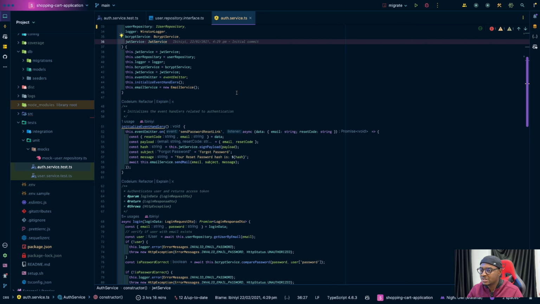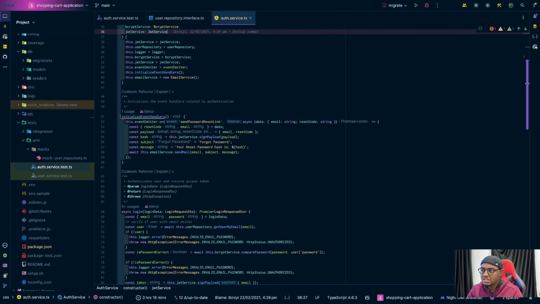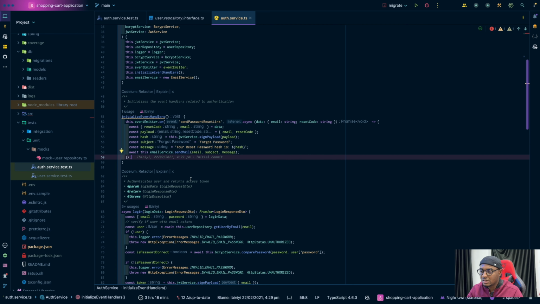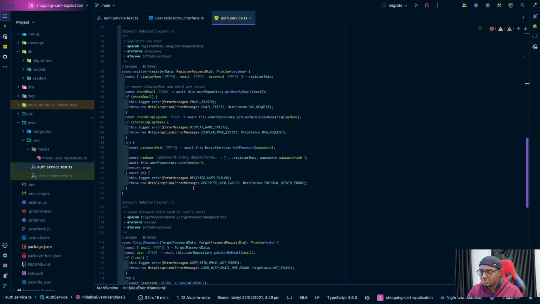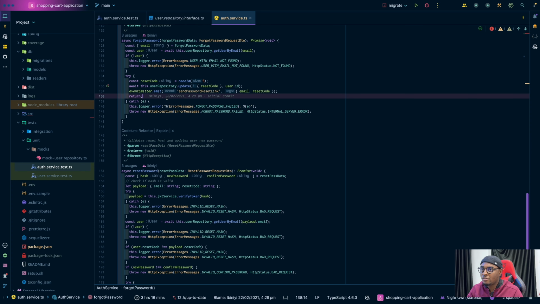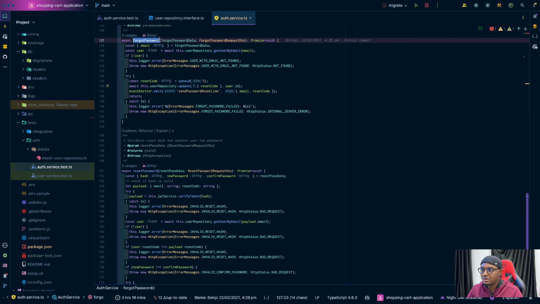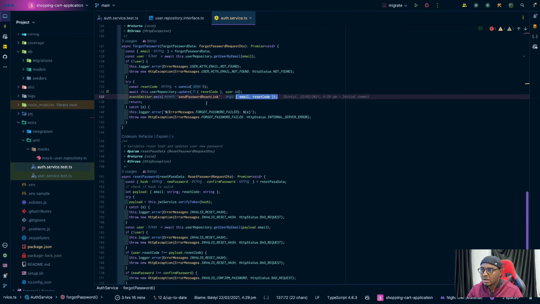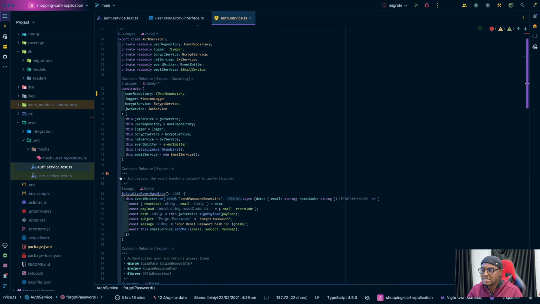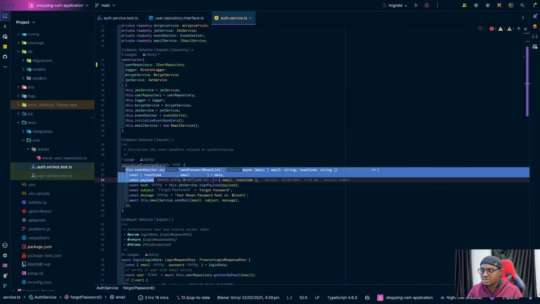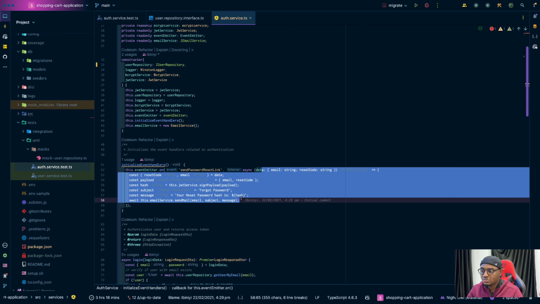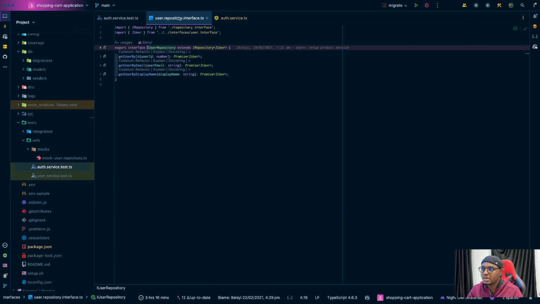If you check this auth service, you see that I wrote this code, initialize event handlers. So when someone clicks forgot password, for instance, we have to send that person an email, right? So I emitted an event with this argument. And this code is just initializing those event handlers, to declare that whenever we have this event, this is what we should do. So just quickly wanted to mention that.